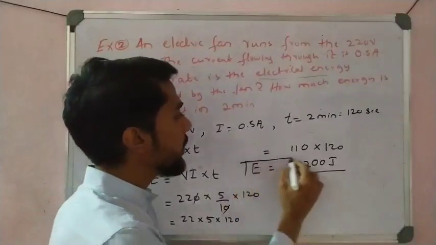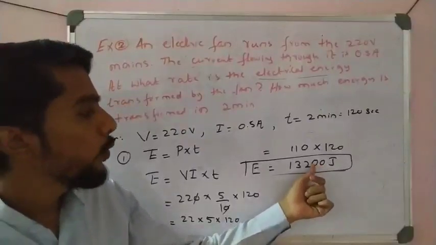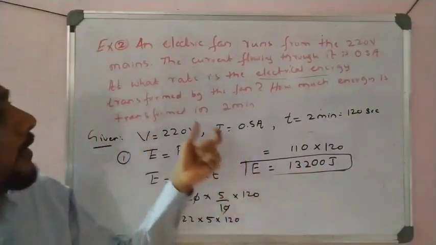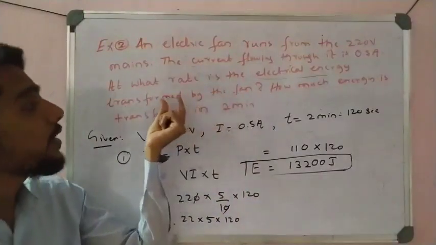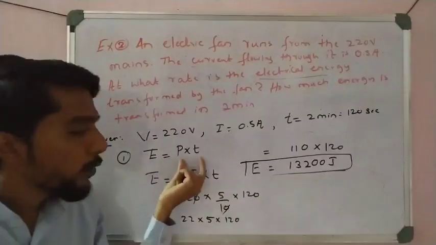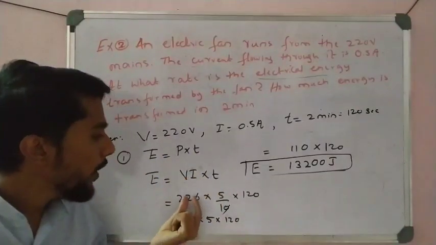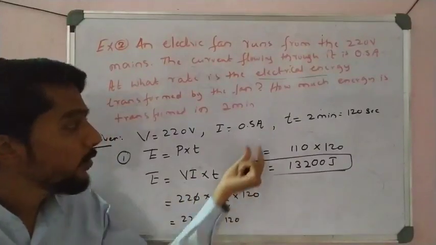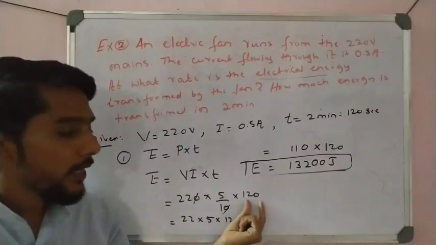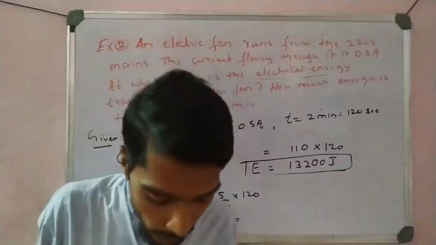How much energy? That is 13,200 joules. Also we can take it with decimal, 13.2 kilojoules. This also is okay. So this is all about how much electrical energy is transformed in the fan in 2 minutes. Energy is equal to power into time. Power is equal to VI into T. V is equal to 220, I is equal to 5 by 10, 0.5, and time is 2 minutes, nothing but 120 seconds. So simplification takes place, you get 13,200 joules of electrical energy.